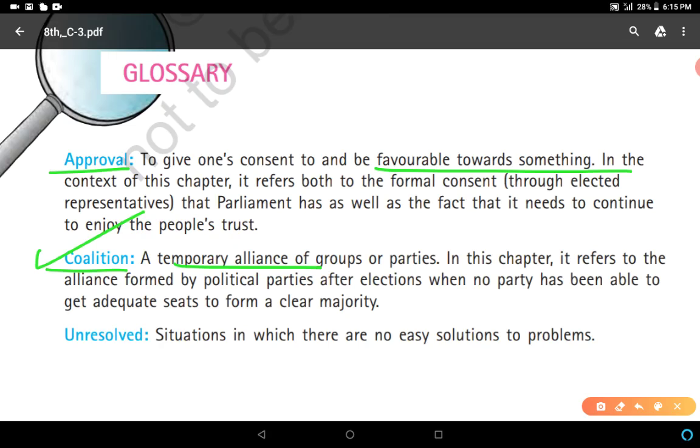If a single party cannot get the majority criteria in Lok Sabha or in the state assembly, then it can form the government with the help of other parties' support. So this is coalition. Unresolved: situations in which there are no easy solutions to a problem. For example, no party can form the government even after taking support from other parties. Then what will happen? So this position will be considered unresolved, and the president will declare re-elections for Lok Sabha.